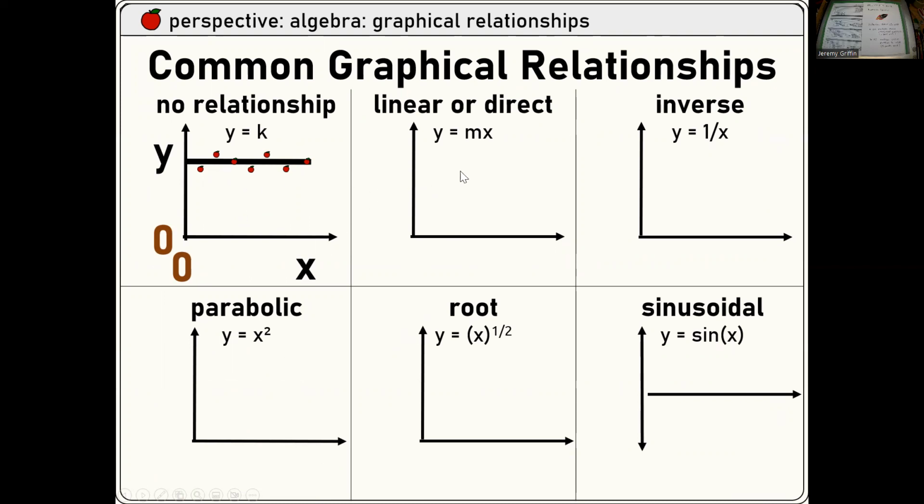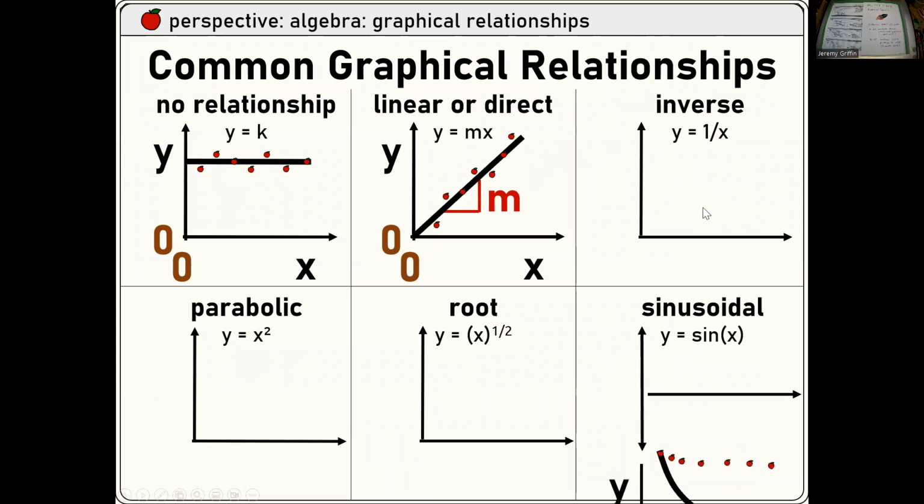Linear or direct, what's that going to look like? Boom, a line with some slope. M means slope in algebra, right? What about an inverse relationship? One variable gets big, the other gets small. For example, Newton's second law of motion, F equals ma. If you increase the mass, you'd be decreasing the acceleration for some given force. Mass and acceleration can have that relationship.